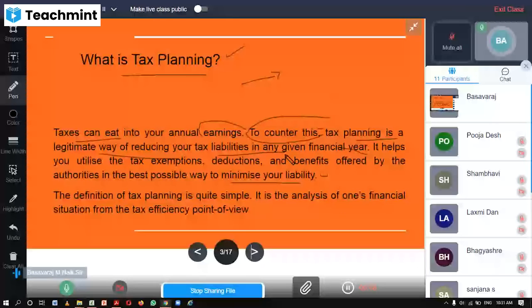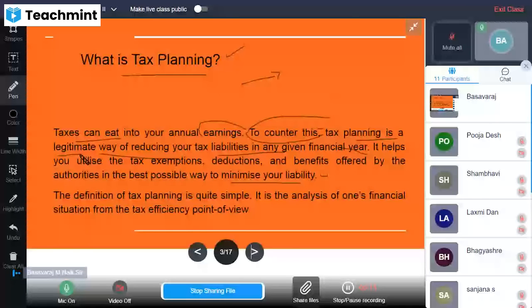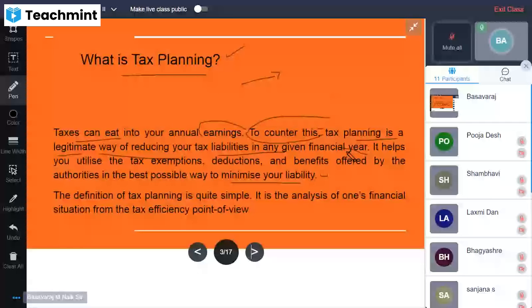So tax planning is a legitimate way, in the sense that it's a legal way, right? It's a well structured legal way of reducing your tax liability in any financial year, whatever the financial year. A proper, legitimate plan to reduce your income tax, that is nothing but tax planning, isn't it?